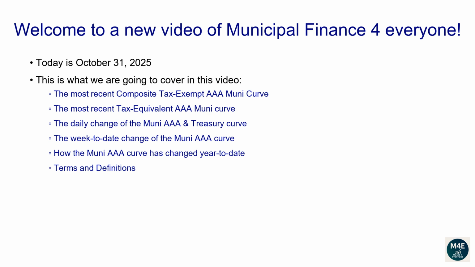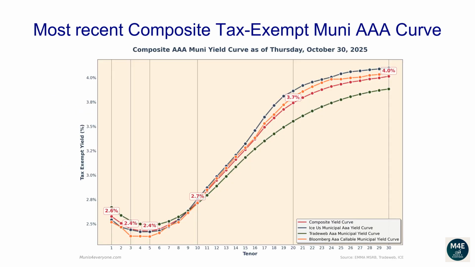Terms and definitions. Let's go over the most recent composite tax-exempt Muni AAA curve. The following composite tax-exempt yield curve is based off the most recent ICE, TradeWeb, Bloomberg yield curves that are available on the MSRB website, plus some proprietary extra adjustments, as of October 30, 2025.